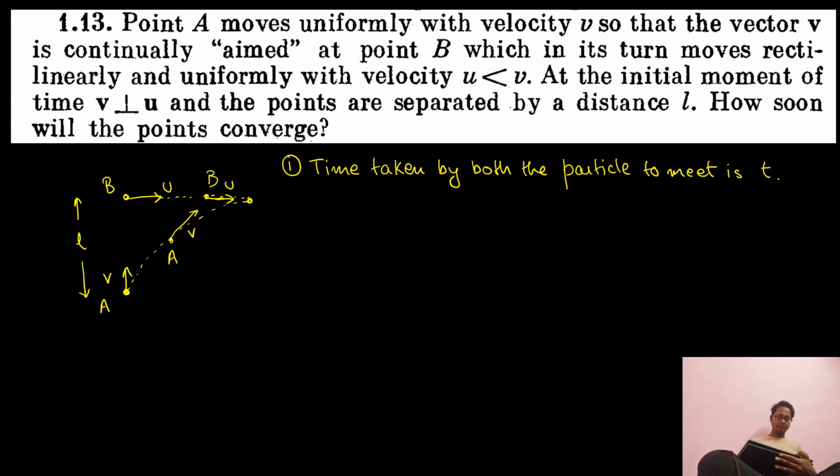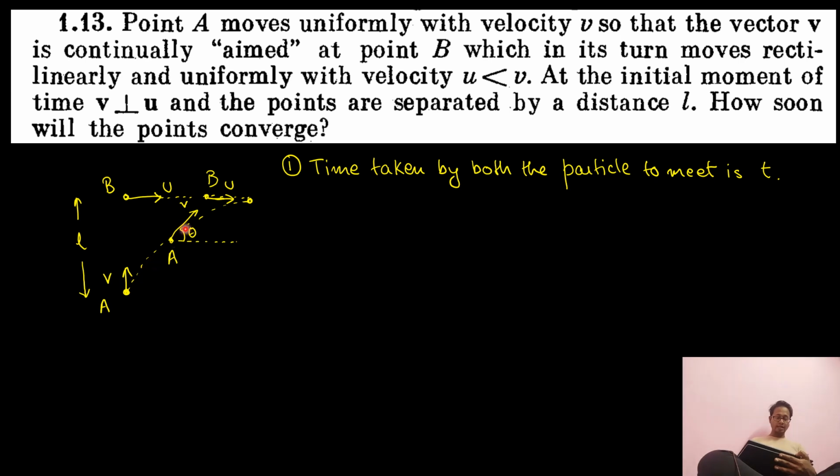Okay, so in this manner, what is the equation that I can write? See, if I draw a line out here and make an angle theta, let's make it neat. This angle is theta, and this velocity is V. As the particle starts from here, the value of theta is equal to 90 degrees. V is in this direction, theta is the angle from the horizontal. Theta is equal to 90 degrees out here.